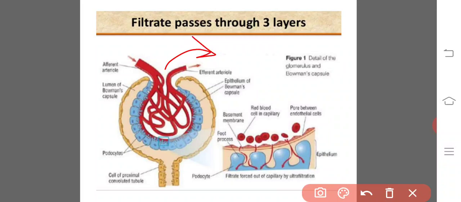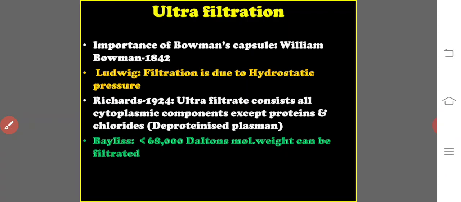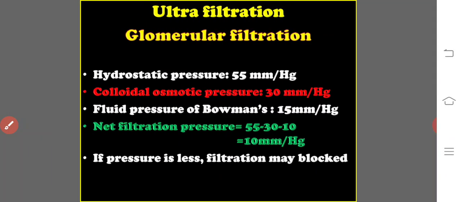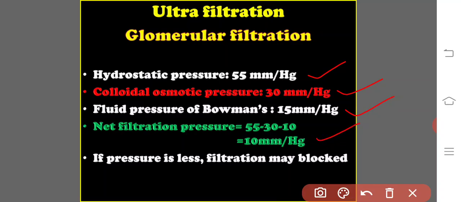So what we have to remember in the first point, that is ultrafiltration or glomerular filtration: hydrostatic pressure we should remember 55 mmHg, colloidal osmotic pressure 30 mmHg, fluid pressure of Bowman's capsule 15 mmHg, and net filtration is equal to 55 minus 45, that is equal to 10 mmHg. If the net pressure is less, then filtration may be blocked.